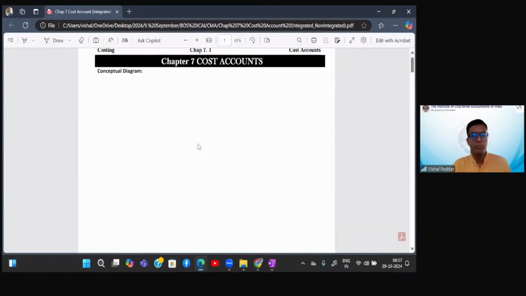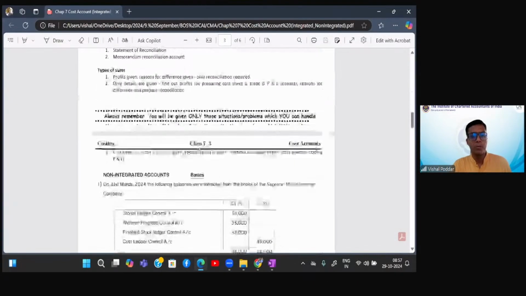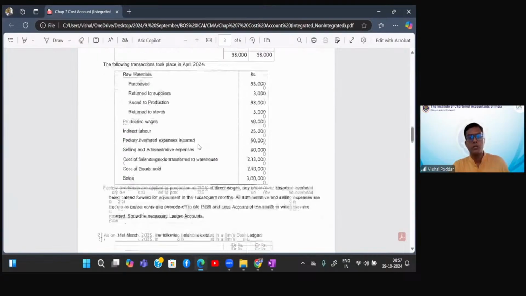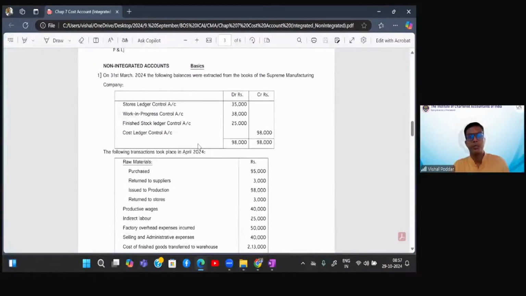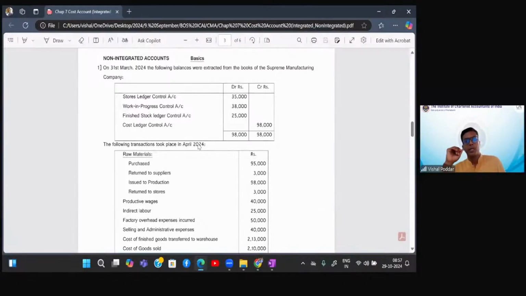Let me take you to sums, how you get in exams. So see, this is the question that you get. These are all exam questions. Let me start with this. Now, you have two methods of accounting, integrated and non-integrated. How do you identify in the exam whether it is integrated or non-integrated? It is from the opening balances. See, if in the opening balance they have given CLC or GLA, then it is an integrated question.